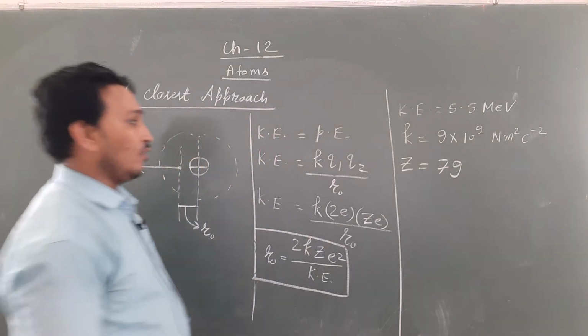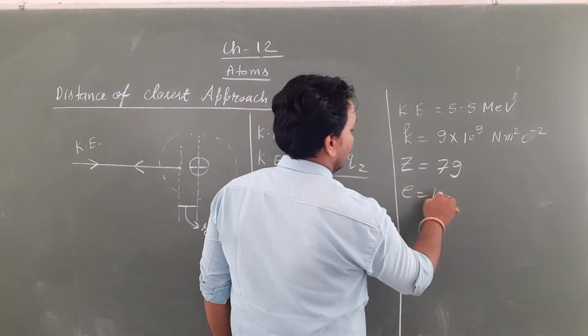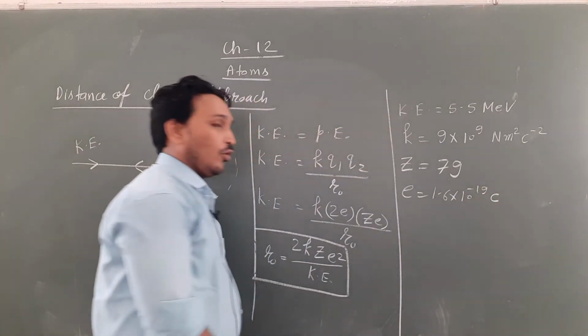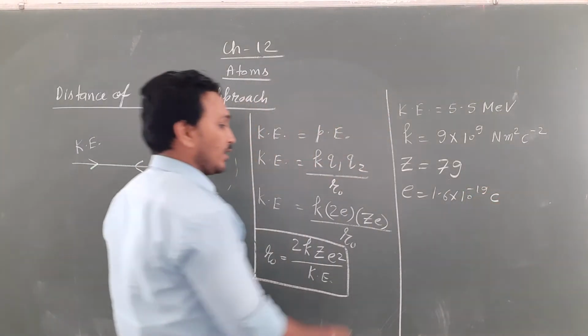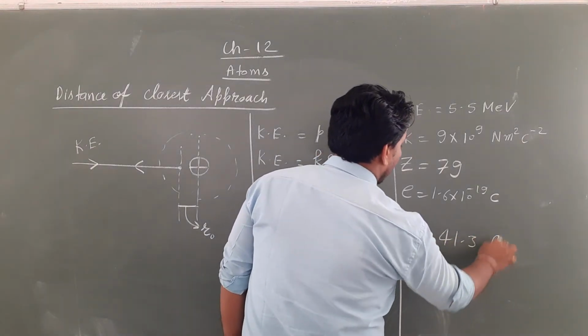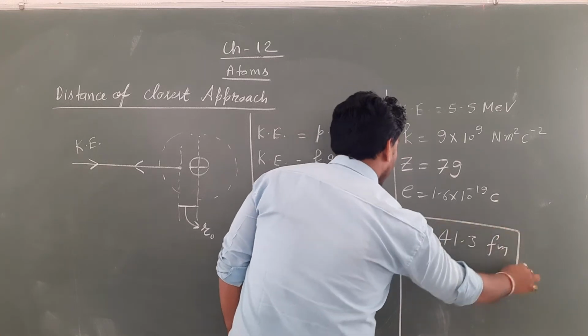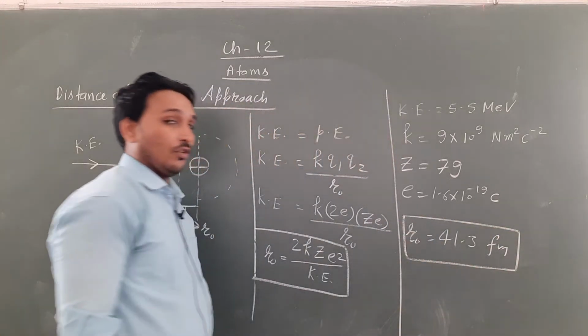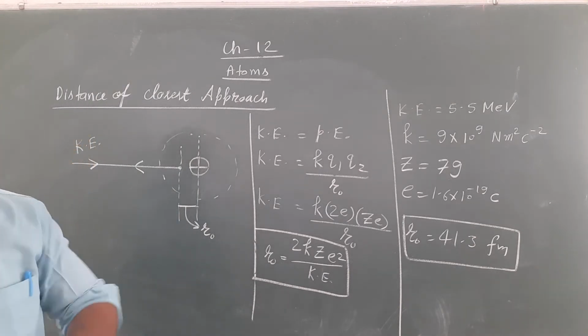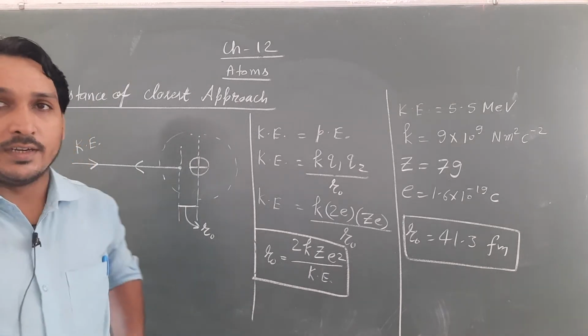And the value of E is 1.6 into 10 to the power minus 19 coulomb. If you put all these, we get the distance of closest approach approximately equal to 41.3 fermi meter. So this is the value of distance of closest approach according to Rutherford's alpha particle experiment.